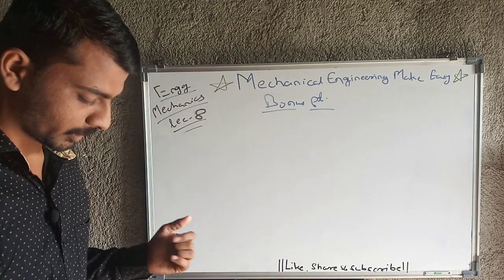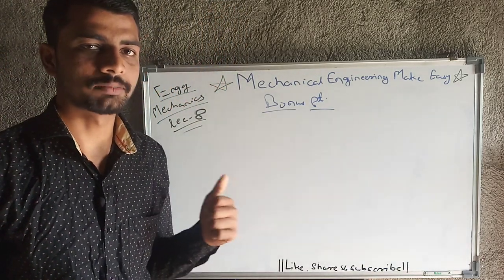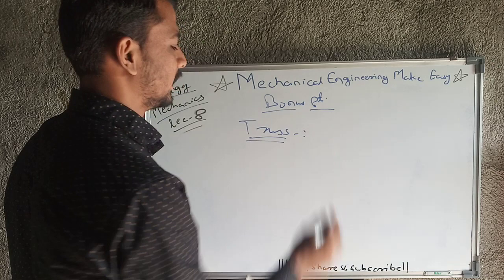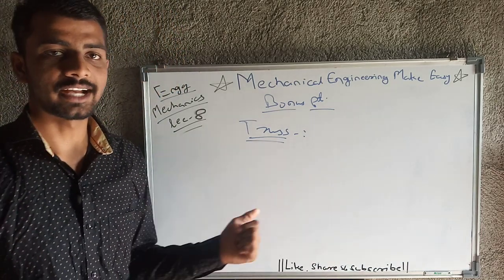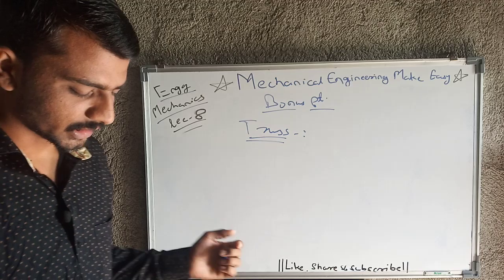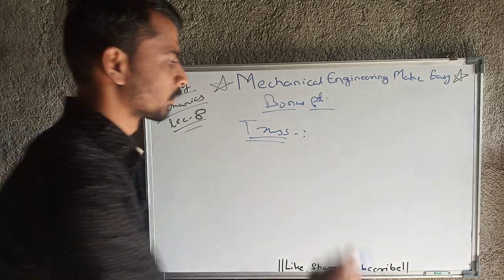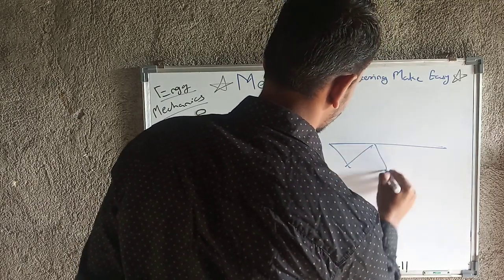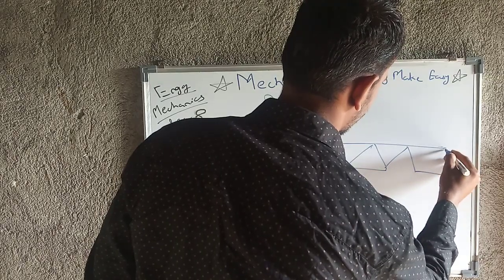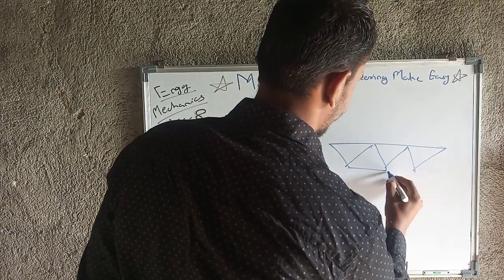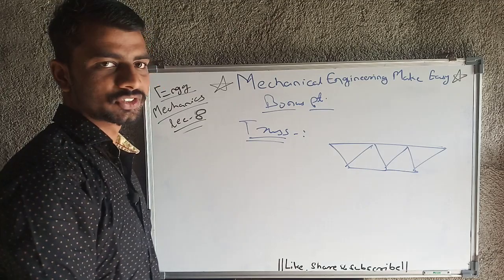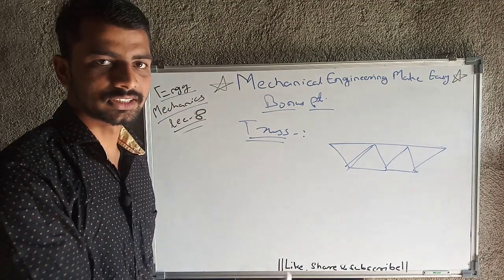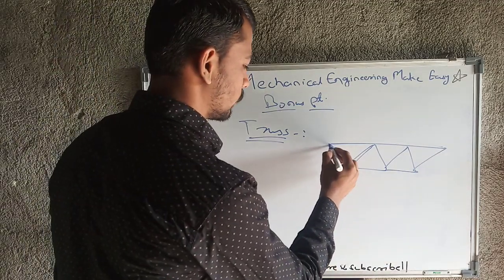Bonus point. In the bonus point, we are going to study one new concept, that is truss. In the next lecture I will come up with details of truss, but in today's lecture I am only giving you one basic idea of truss. What exactly is a truss? It is nothing but a rigid structure of a number of straight members. For example, this is one kind of rigid structure, because there are a number of triangles, and a triangle is a kind of structure which is not going to deflect.